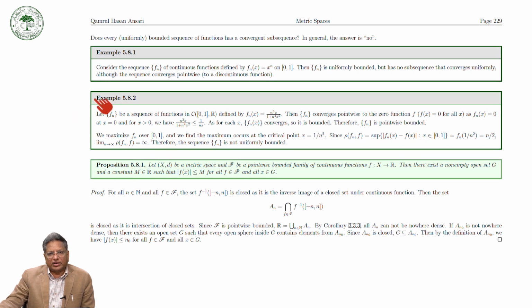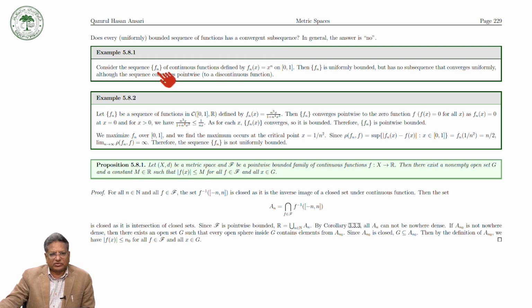Now, the question is: does every uniformly bounded sequence, or does every bounded sequence of functions, have a convergent subsequence? The answer in general is not true. You can say no. How? Let us consider one example.